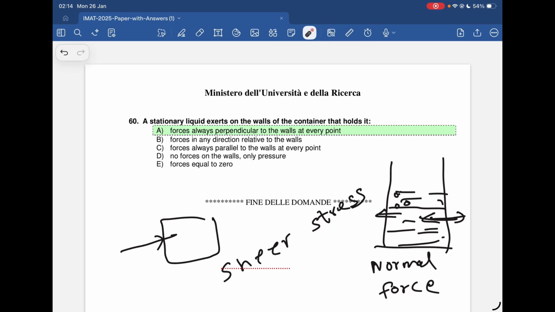It's a very simple idea. Whether it's a curved bottle, a flat tank, or a huge dam, the water is always pushing straight out against the surface at every single point. So the answer is always perpendicular to the walls at every point.